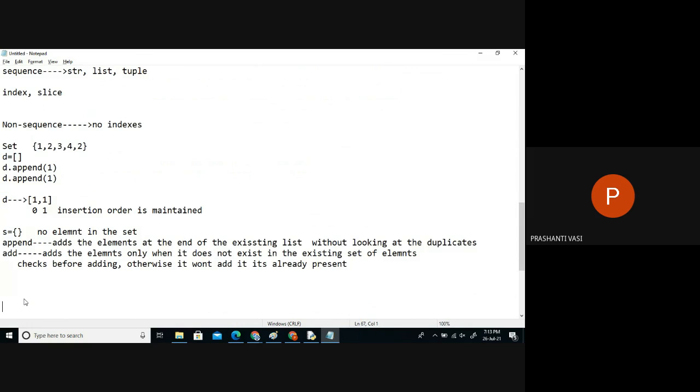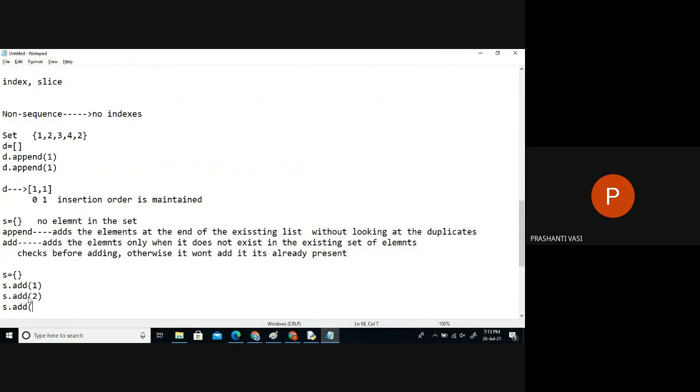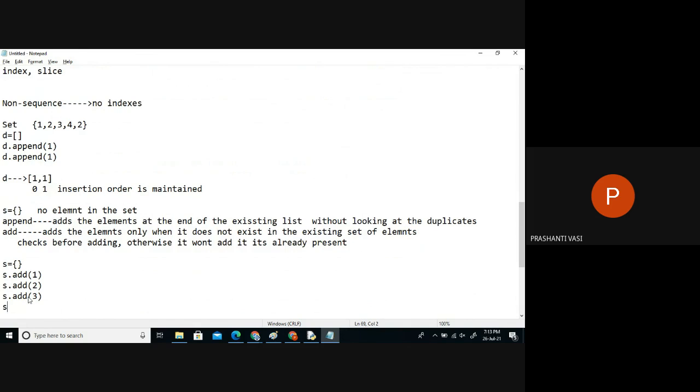Just think that I have taken a set, initially empty, and I'm using a method. It's not the append method, it's the add method. I'm adding 1, I'm adding 2. As long as we are adding a new item, it takes it without any problem. But when I add the same data, it's not going to comment.